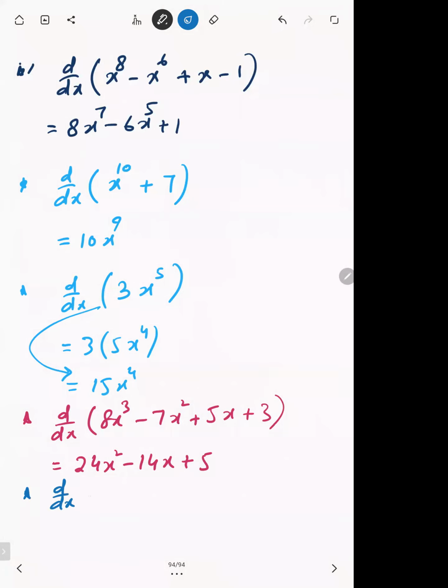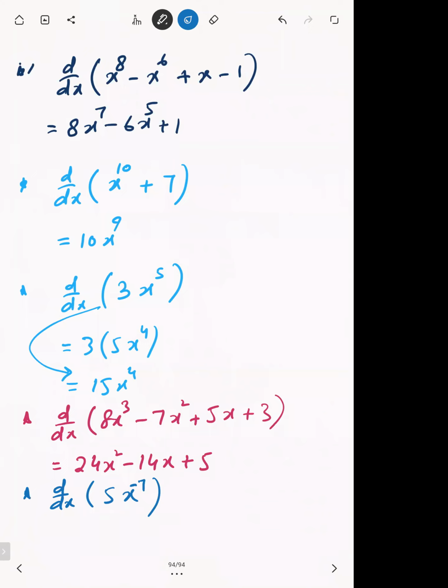Quickly, another example, d by dx of 5x raised to power minus 7. This is now minus 7. Whether it's negative 7, positive 7, positive fraction, negative fraction, the rule will stay the same.